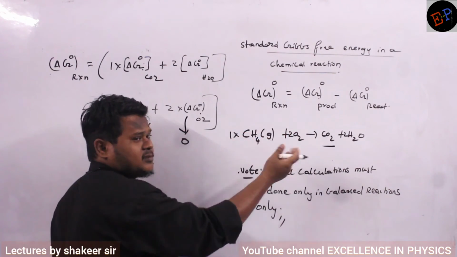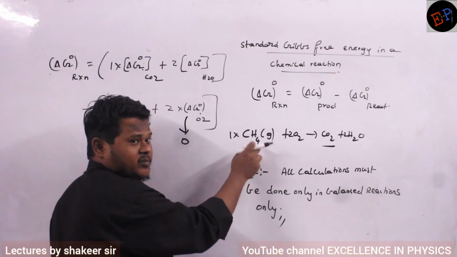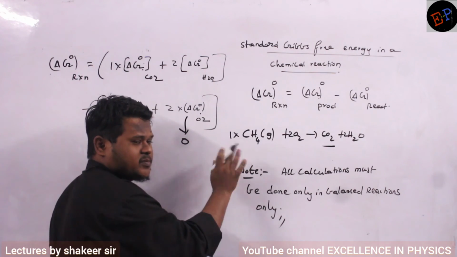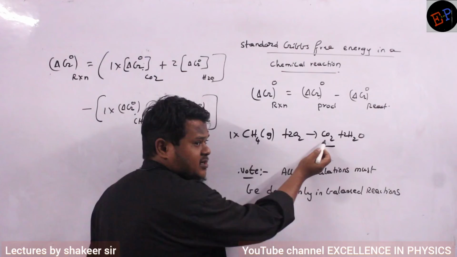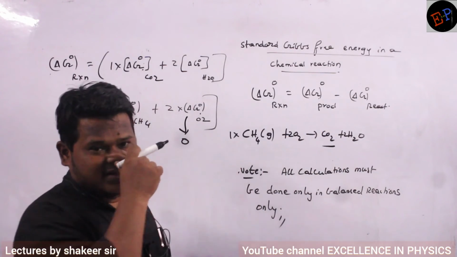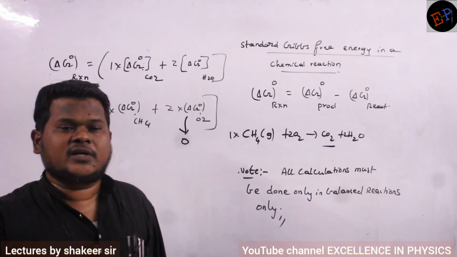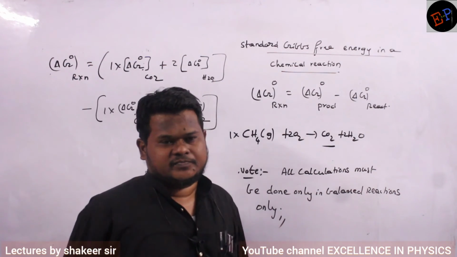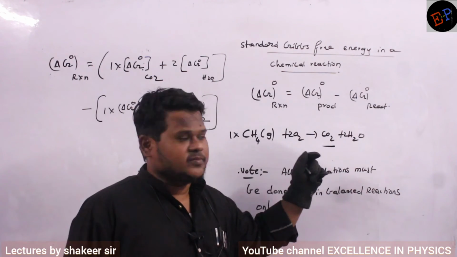Okay. What about the remaining terms? Are they in natural form? Carbon is in CH4 form, not in its natural form. So its standard Gibbs free energy is not 0. Are you able to understand? Here also carbon is there. Is it present in its natural form? Carbon only if it is present in graphite form, then only its standard Gibbs free energy will be 0. But here it is present in carbon dioxide form, so it is not 0.